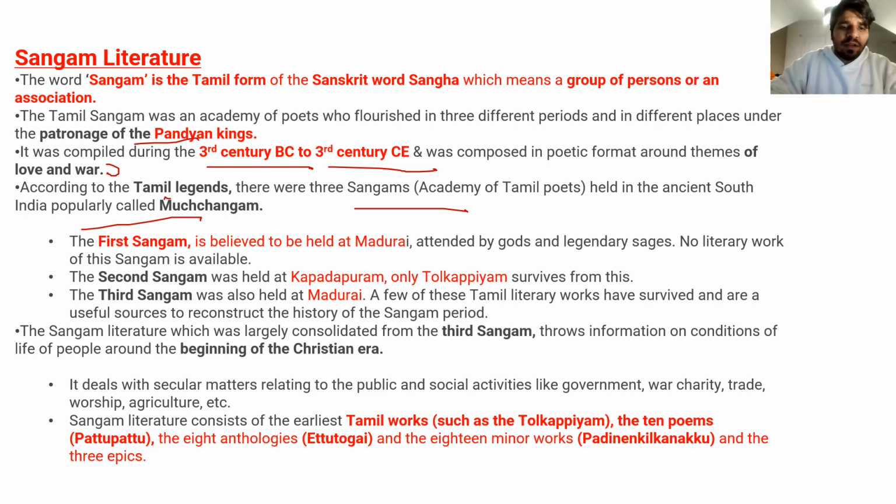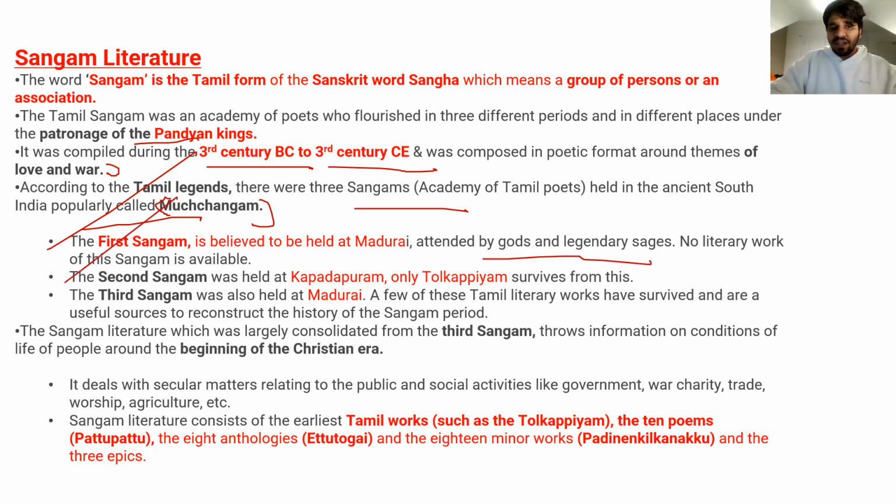Muchangam. So we need to understand what a Sangam assembly is. It is a kind of congregation where great men, great sages, great poets come together and discuss and pen down the important aspects related to society, religion, war, etc. So this was Sangam. The first Sangam was held in Madurai and it was attended by the gods and legendary sages, it is said.